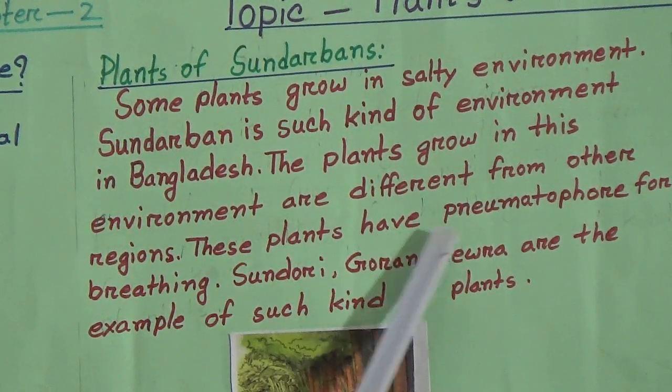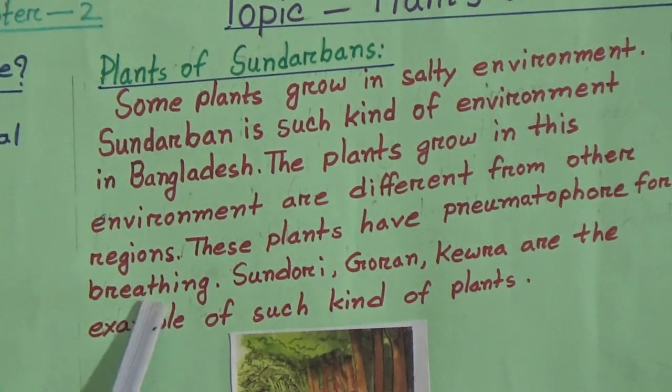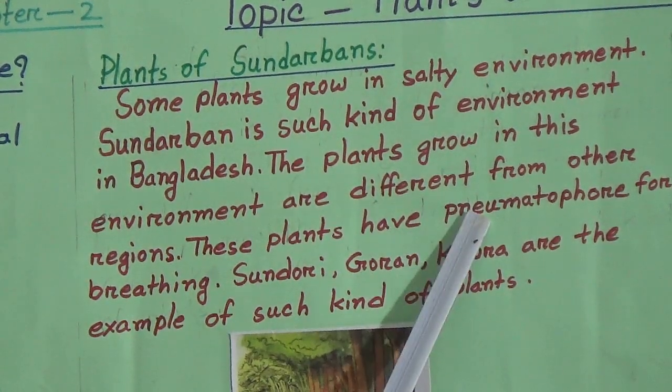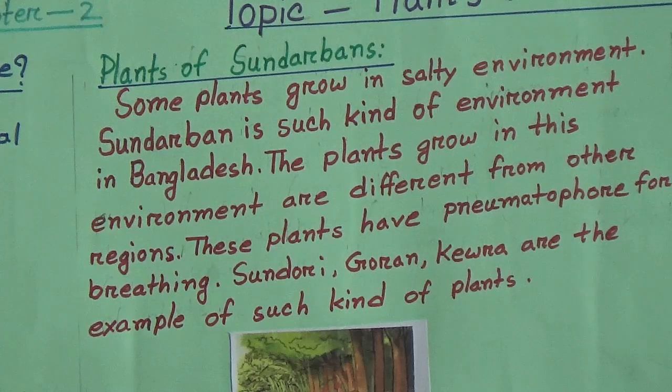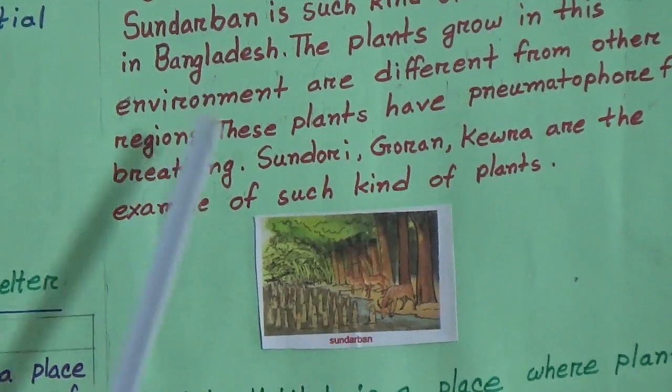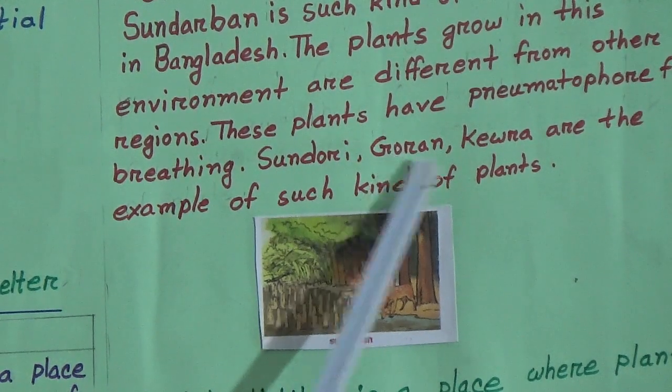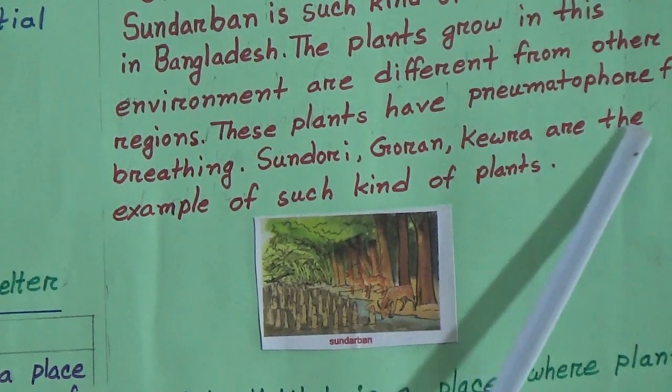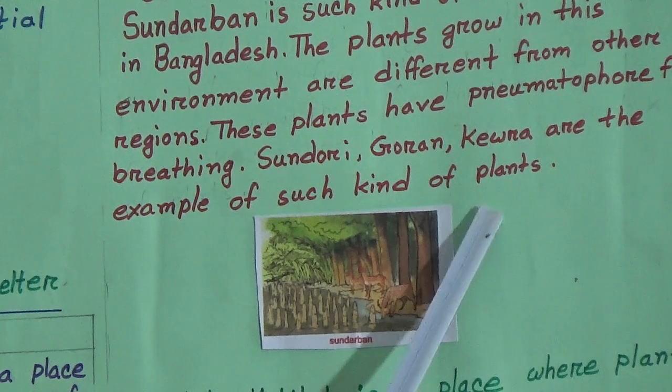These plants have pneumatophores for breathing. Dear students, a pneumatophore is one kind of root. You can see this picture, here is a pneumatophore. Sundari, Goran, Keora are examples of such plants.